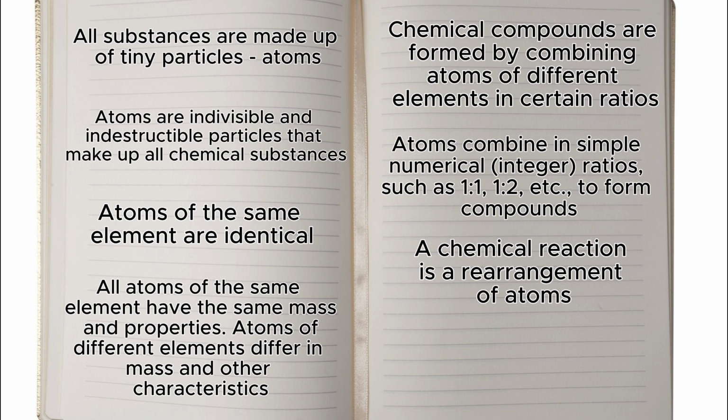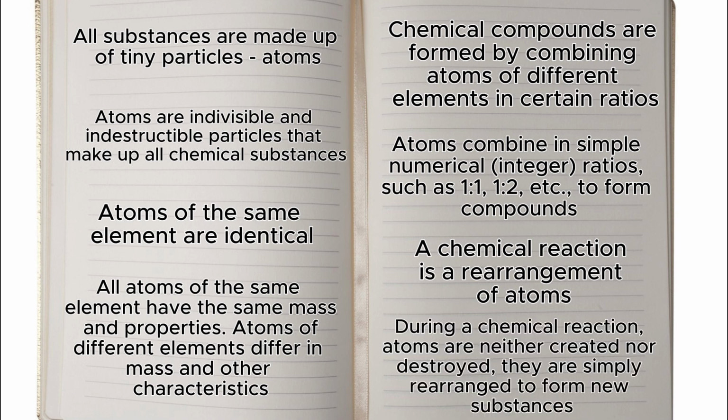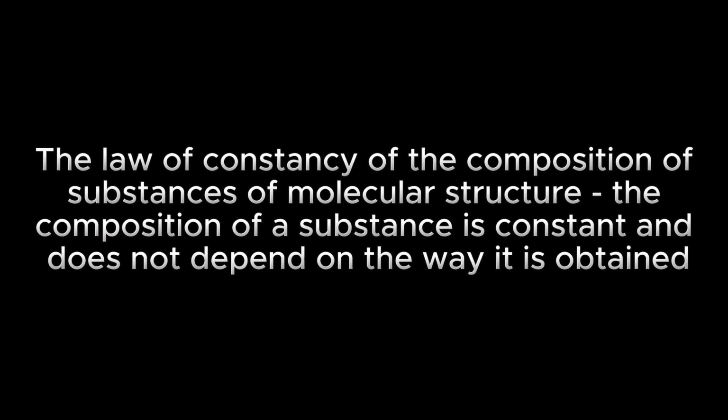A chemical reaction is a rearrangement of atoms. During a chemical reaction, atoms are neither created nor destroyed. They are simply rearranged to form new substances. The law of constancy of the composition of substances of molecular structure: the composition of a substance is constant and does not depend on the way it is obtained. Based on this, we will classify substances.